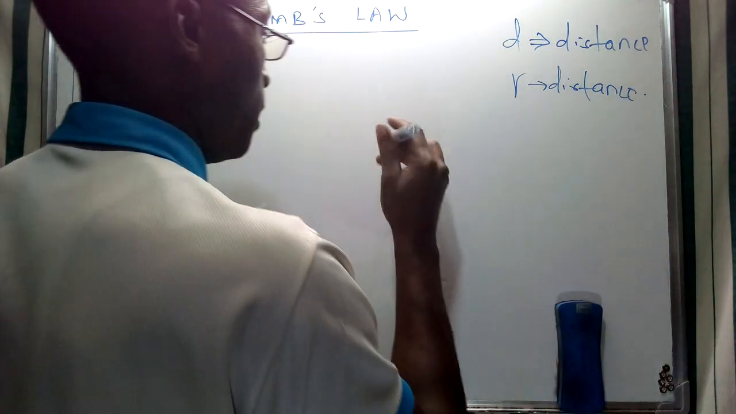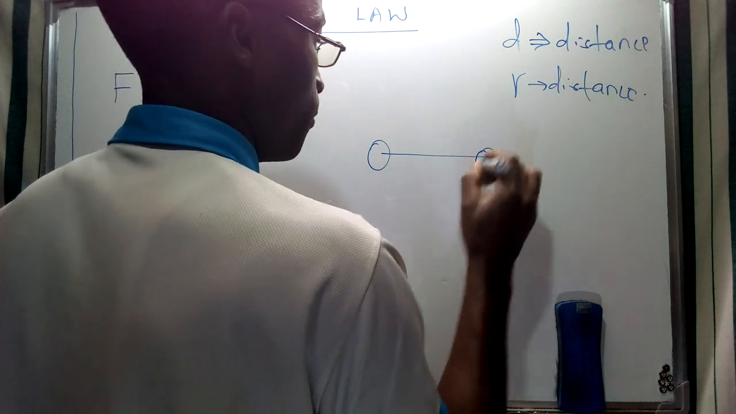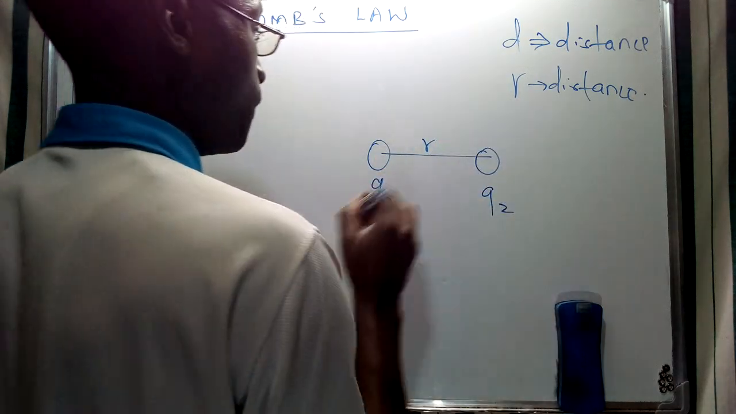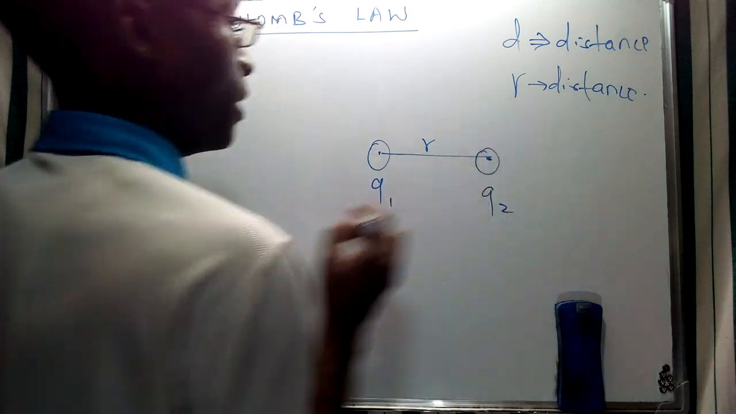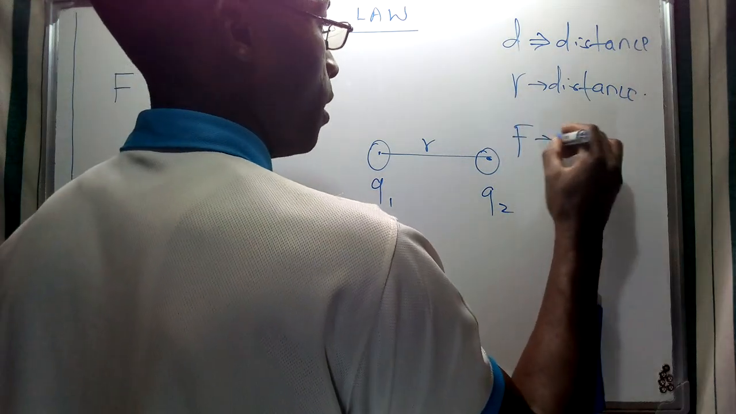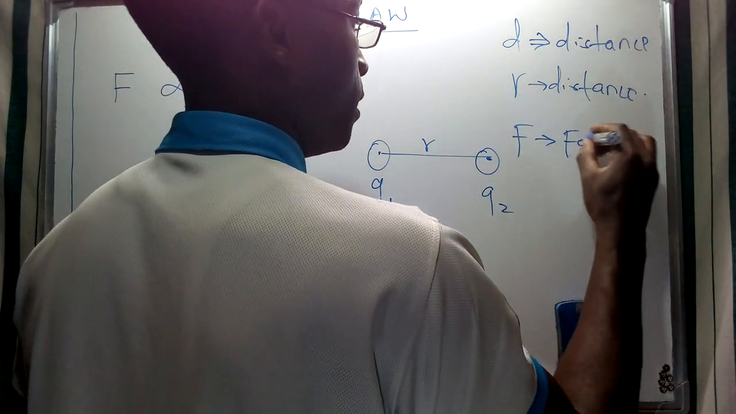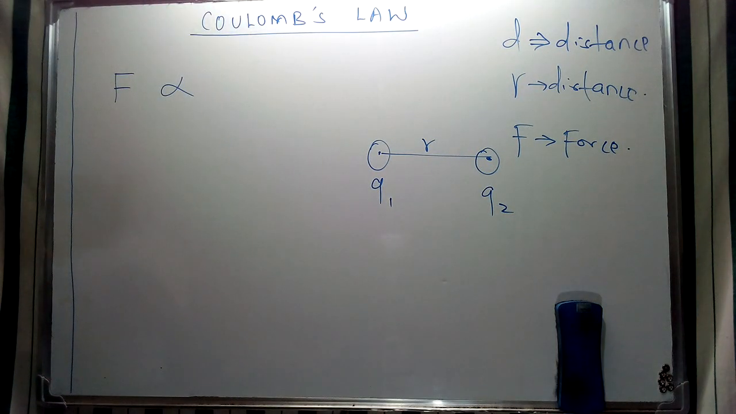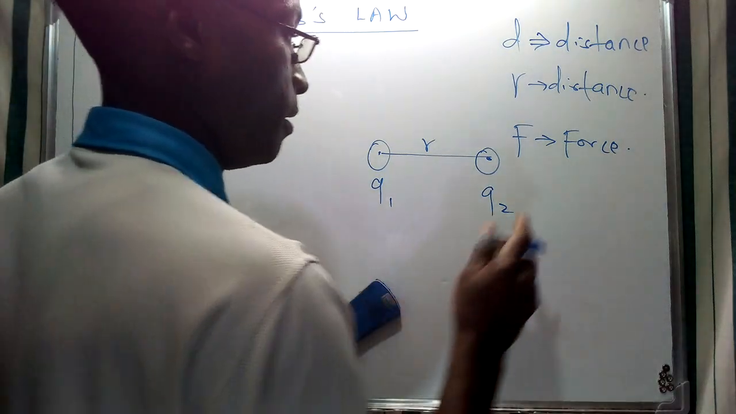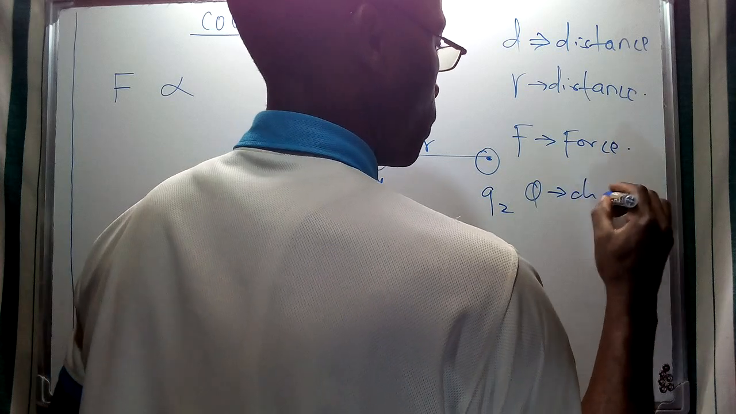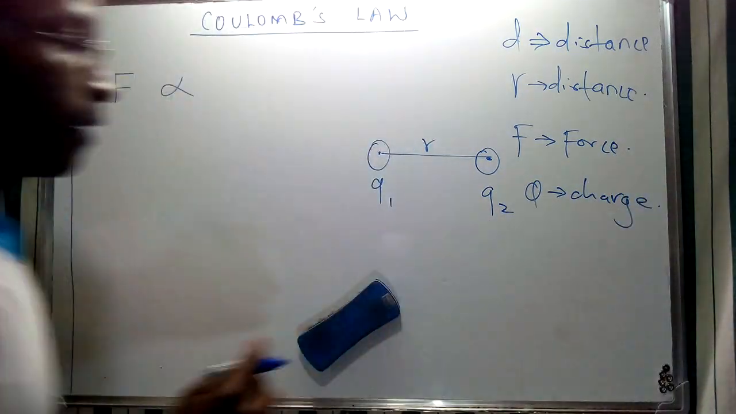Now I can just give a quick illustration for the same. So this is Q1, Q2. This is the distance from center to center between the two. And the force that I'm going to use is going to be represented using F. And therefore, that is going to give the relationship between that force and the distance. And of course, I've talked about the concept of a charge, which is going to be represented using Q.